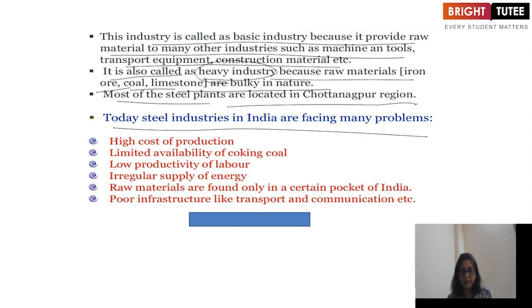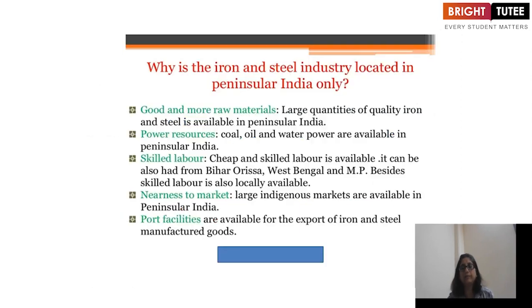Now today's steel industry in India is facing many problems: high cost of production, limited availability of coking coal, low productivity of labor, irregular supply of energy, and raw materials are found only in certain pockets of India, and poor infrastructure like transport and communication.